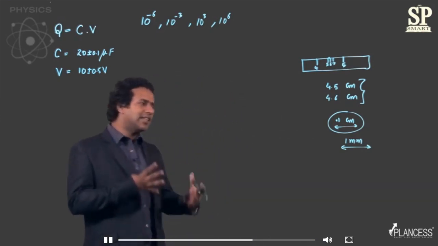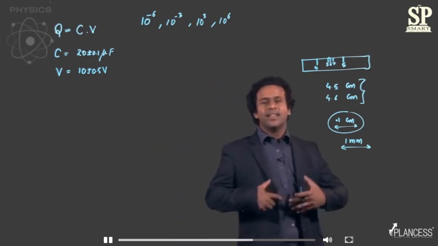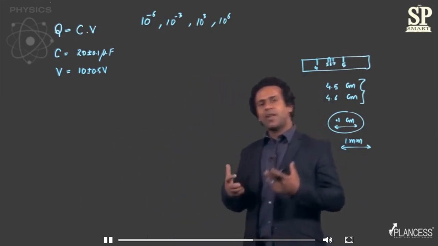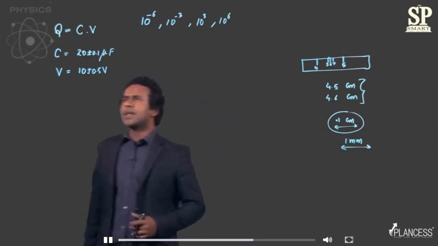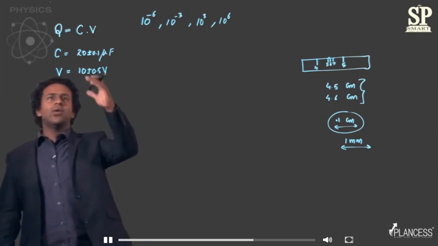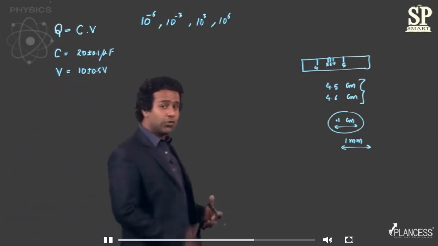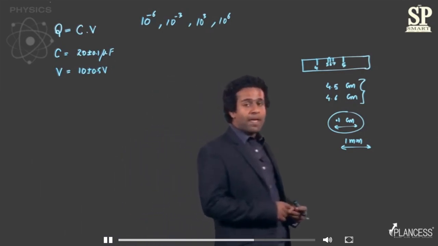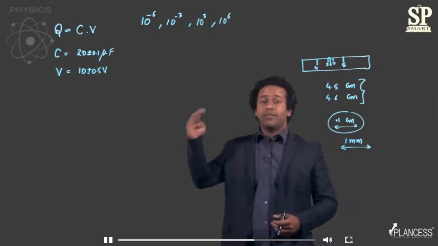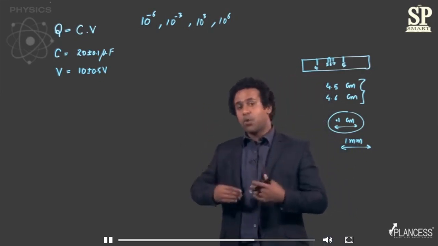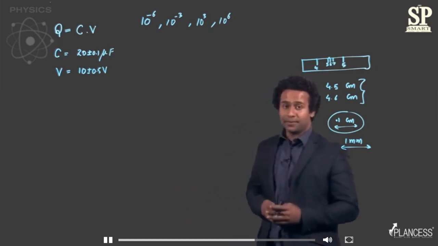As we move forward, we'll see the reasons of these errors. So for now, let's just say once again that there are reasons for which sometimes errors creep into your observations. Right. So now we know the capacitance, we know the voltage, we are given the expression to find out the charge on capacitor. Now, in such a situation, when you're given data with errors, you're supposed to report your answer with the error that can be there, right?